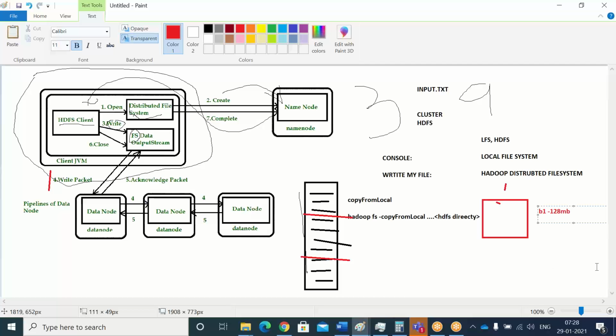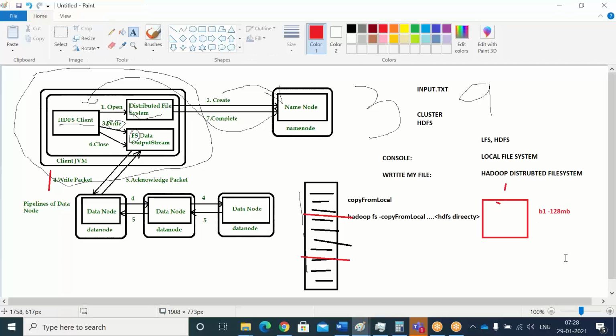First this 128 MB of data will be queued in the output stream. Then it will be further divided into packets. Packets are nothing but, let's say, in terms of KBs. First it will flow to the particular data node.